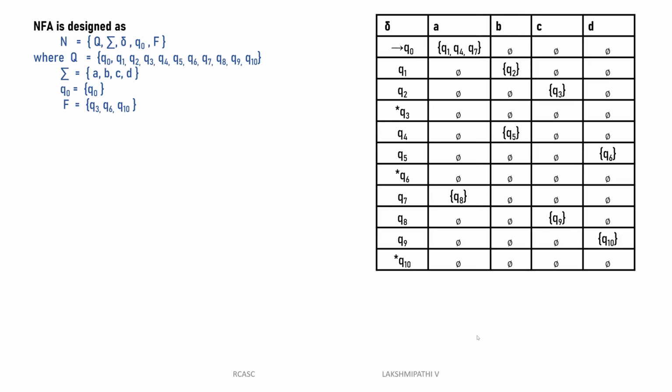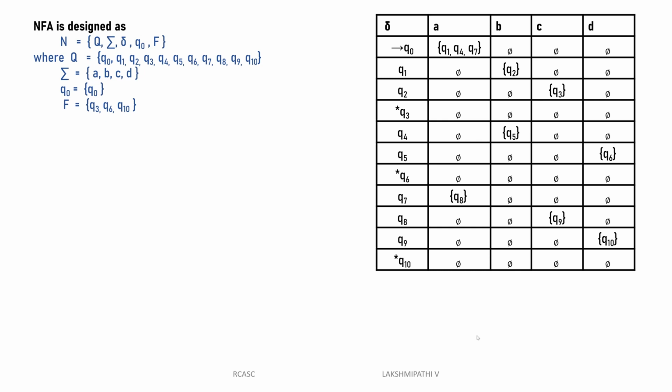Then we can go for the transitions. The transitions are delta A, B, C, D. Then Q0 of A is Q1, Q4. Q0 of A is Q1. Q0 of A is Q4. Q0 of A is Q7. There are three possibilities. That also we have written.